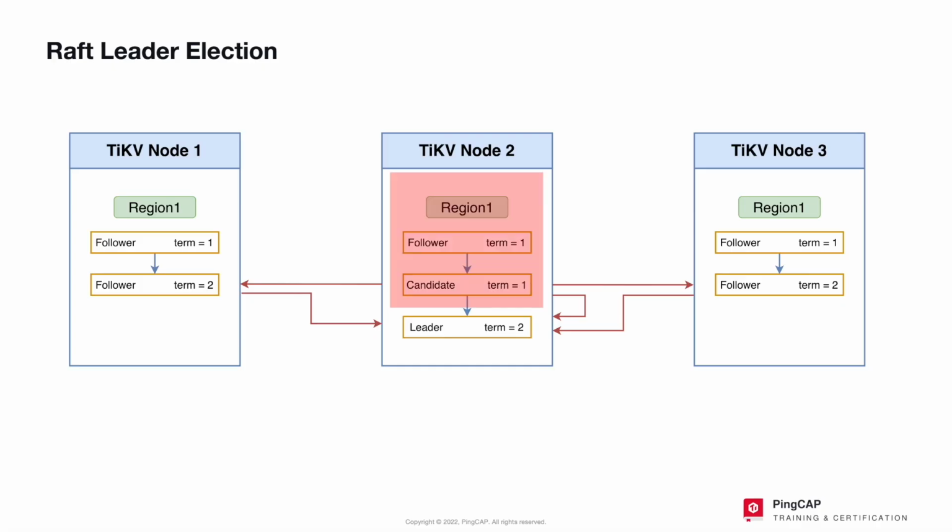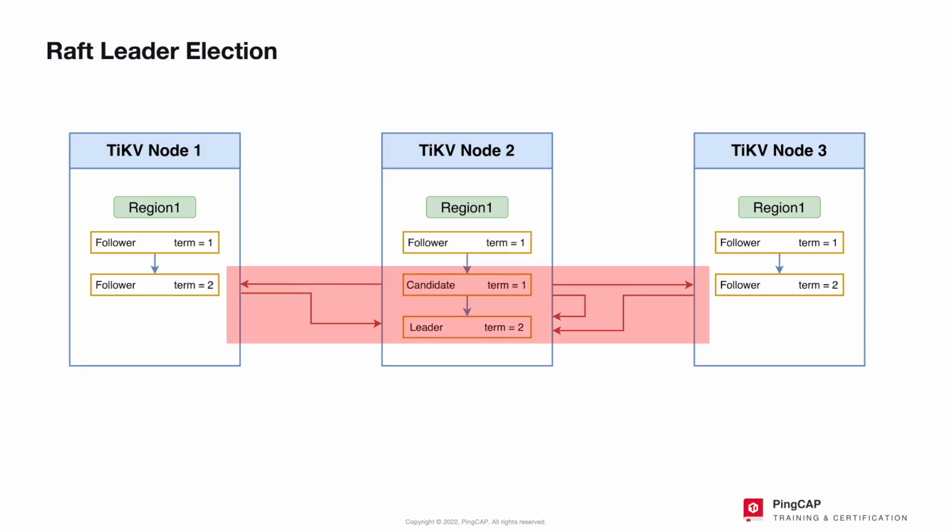Assume that node 2 in the figure first breaks the election timeout. It will first increment its term identity, change itself to a candidate role, and vote for itself. At the same time, a voting request is made to other machines in the cluster, and the request contains the term ID that you just incremented. Other followers receive voting requests that contain a term greater than or equal to the current term ID and will update their own term identity and send consent information to the candidate role's node.